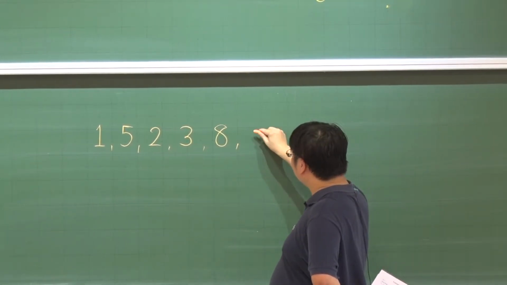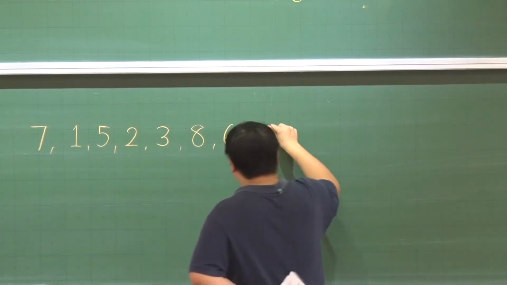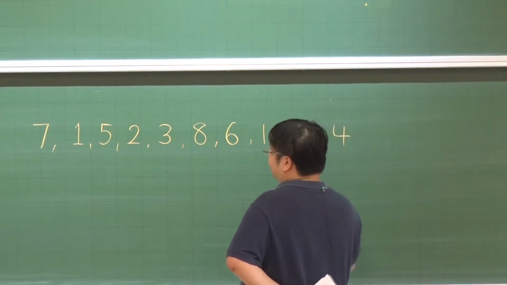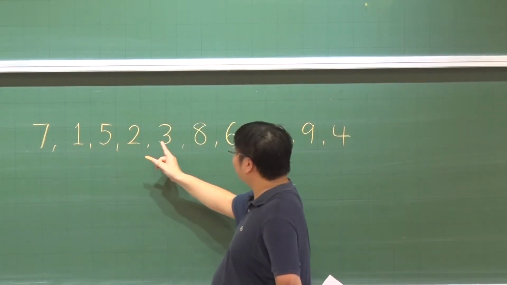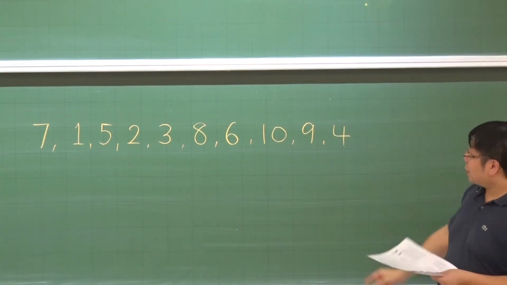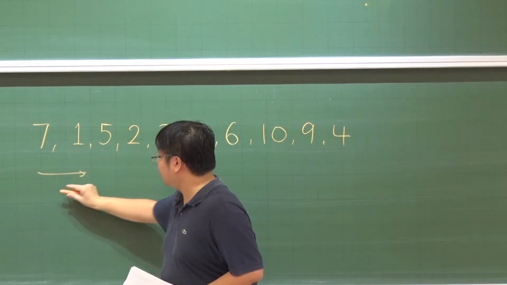1, 5, 2, 3, 6. Maybe 6 is here. Maybe I put a 7 here. Maybe I put a 10 here. Maybe I put a 9 here. And then maybe I put a 4 here. Is that okay? So 1, 2, 3, 4, 5, 6, 7, 8, 9, 10. So there are 10 numbers. We call this a sequence. We read this from left to right. So this is a sequence.